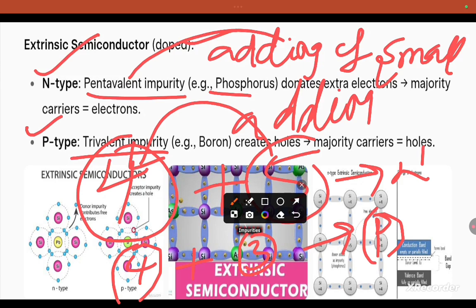So an intrinsic semiconductor, whenever it is doped with pentavalent elements, forms an n-type semiconductor, and when it is doped with trivalent elements such as boron and indium, it creates a p-type semiconductor. The p-type semiconductor has holes as majority carriers. The n-type semiconductor has electrons as majority carriers.